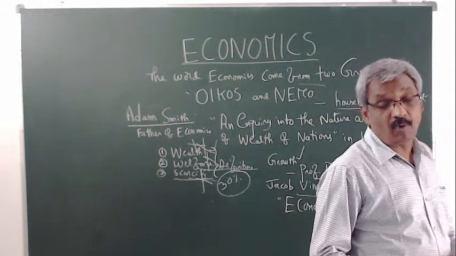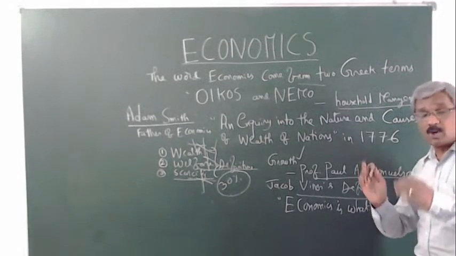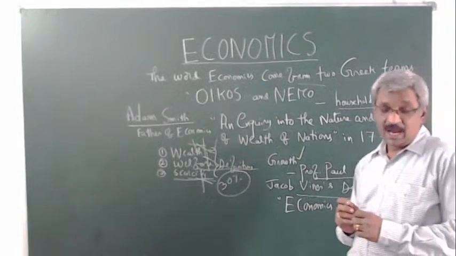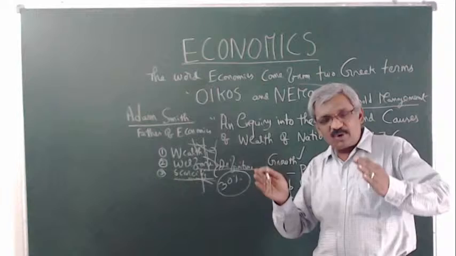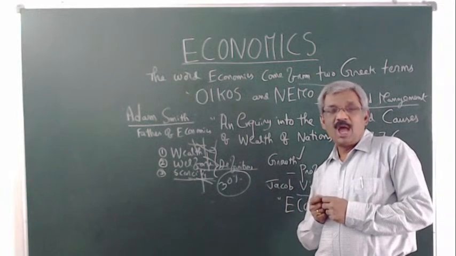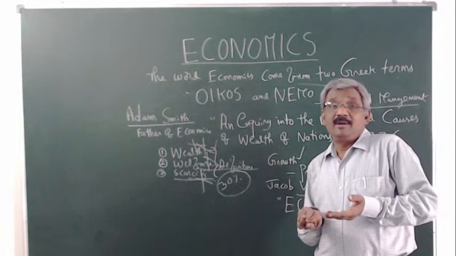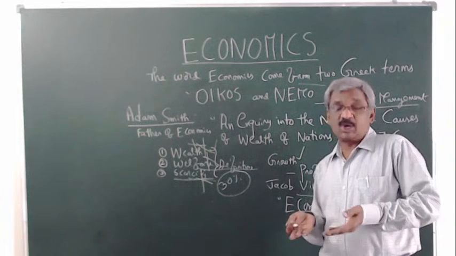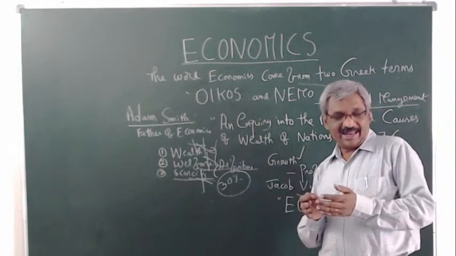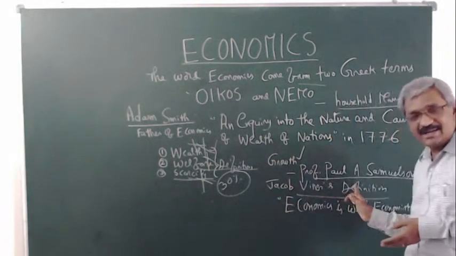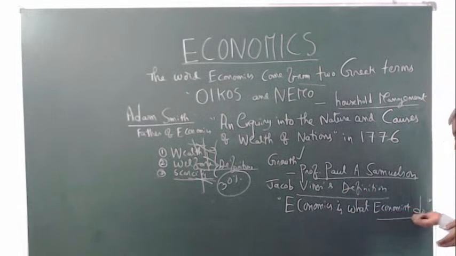What type of commodities are to be produced? How much of commodities are to be produced? How are they produced? For whom are these commodities produced? How much price is determined for these commodities? This is what the economist does.